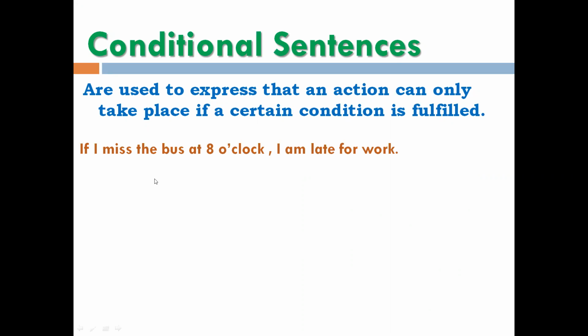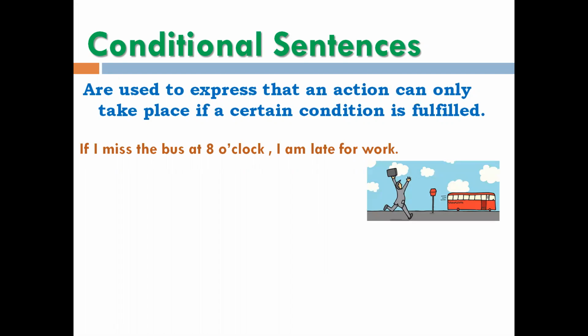So let's have a few examples. If I miss the bus at 8 o'clock, I am late for work. Here, if I miss the bus at 8 o'clock is the conditional clause, right? And I am late for work is the result clause or the main clause. So what this sentence signifies is that this result is based upon this condition, that if I miss the bus, then as a result I get late for work.